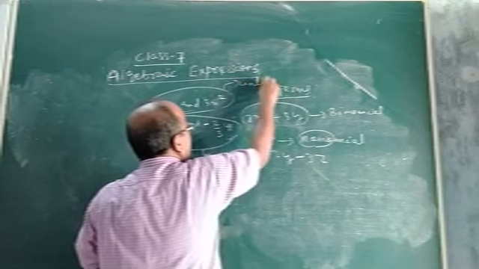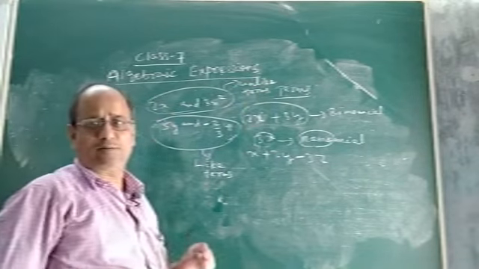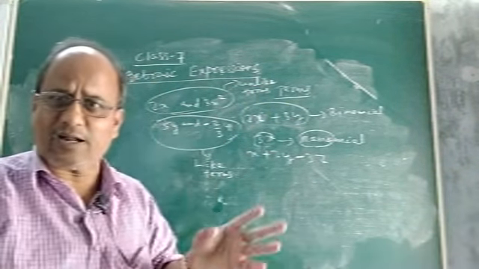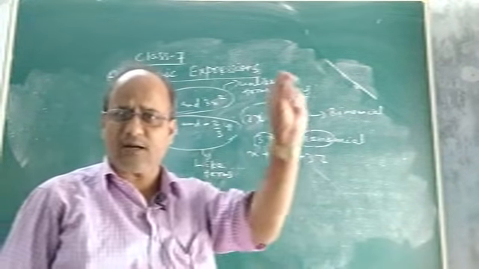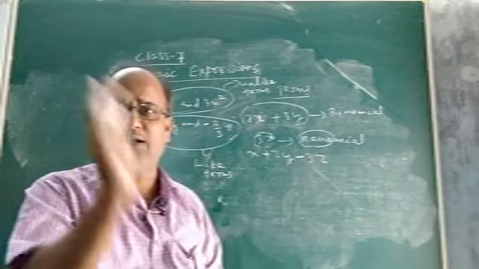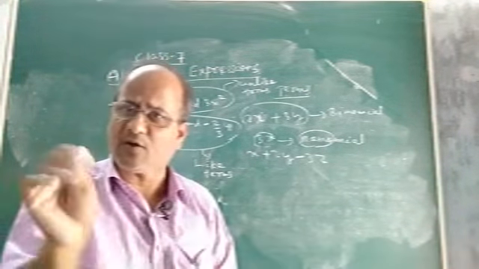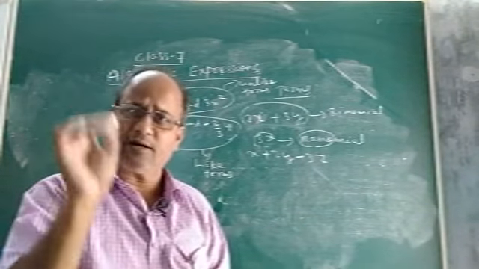See, children, it is very important to know about like and unlike terms, because if you are not able to distinguish or identify which are like terms and which are unlike terms in an algebraic expression, then you will find great difficulty while adding, subtracting, multiplying and dividing, because it is only the like terms which can be added, subtracted, multiplied and divided.